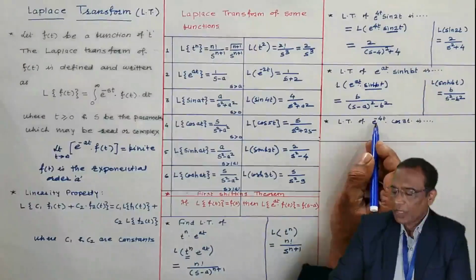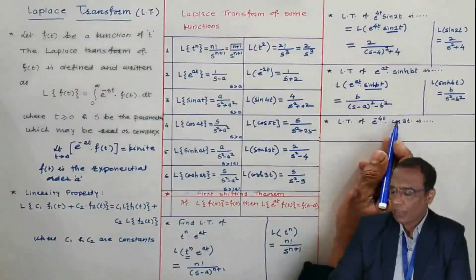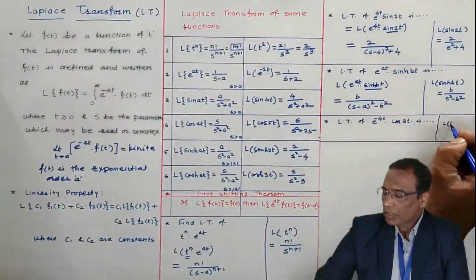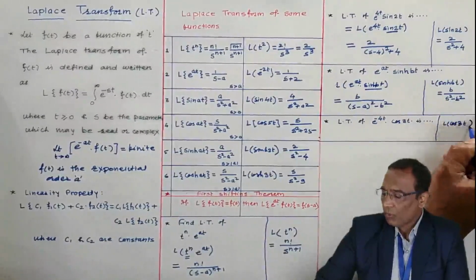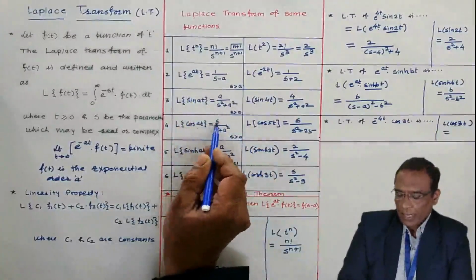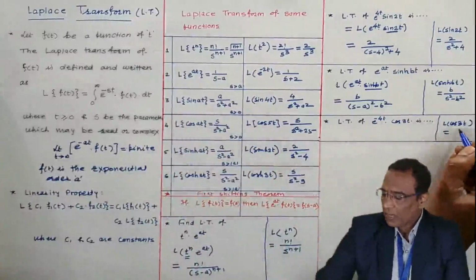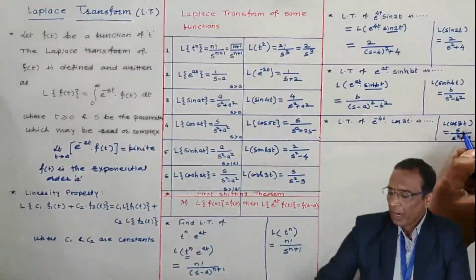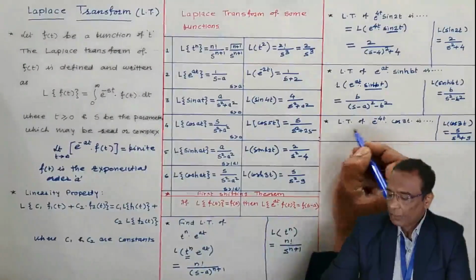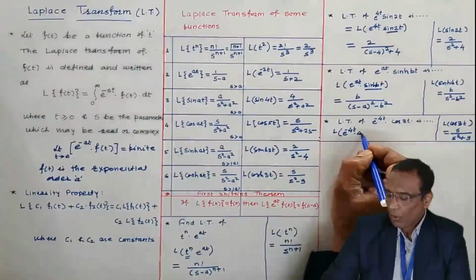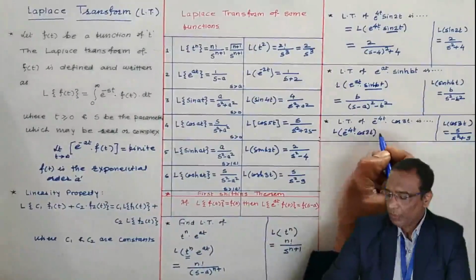Here, the Laplace transform of e to the power minus 4t cos 3t, I want. The Laplace of cos 3t is known to you. What is the Laplace of cos 3t? See here, s by s square plus 3 square. And the Laplace of e to the power minus 4t cos 3t will be what?